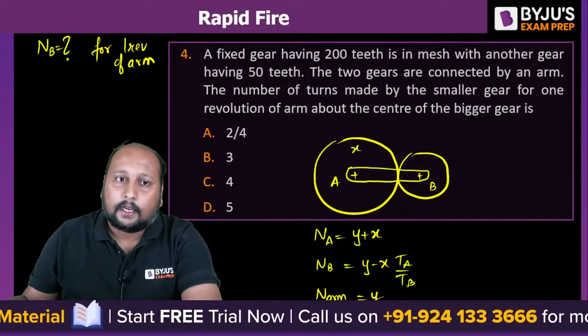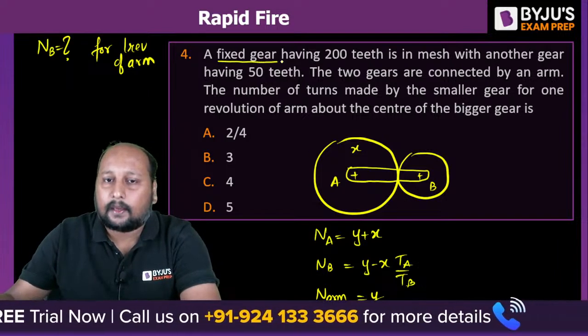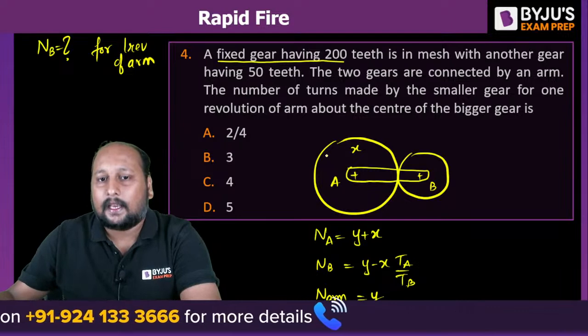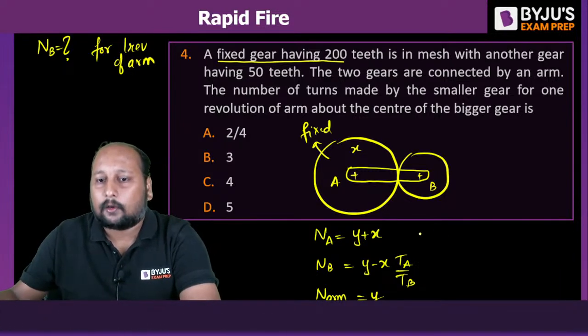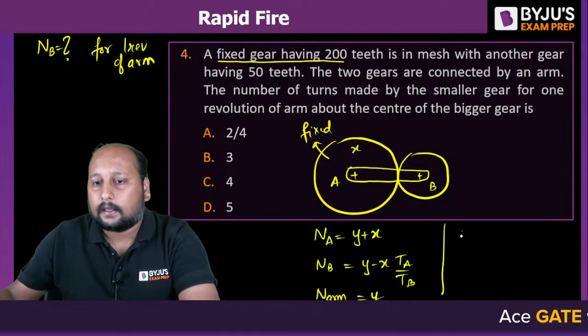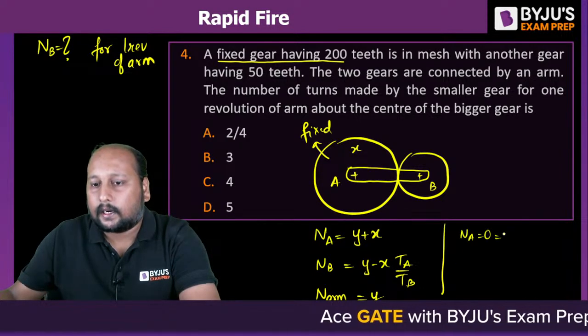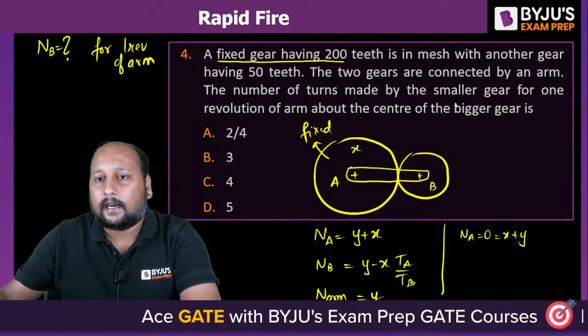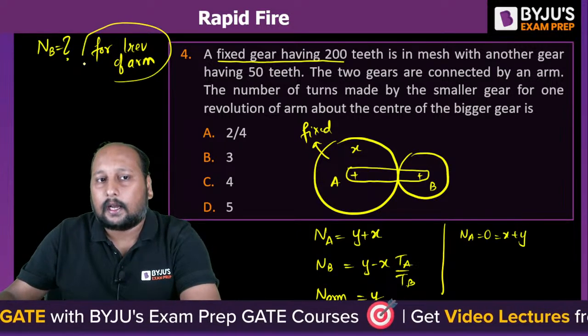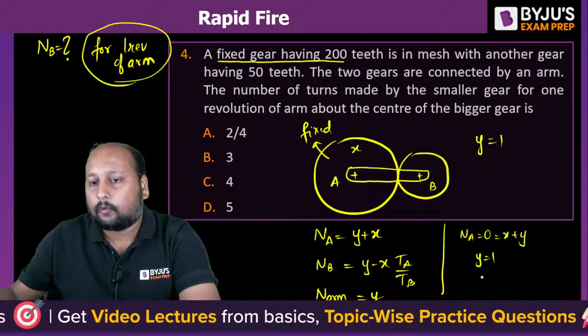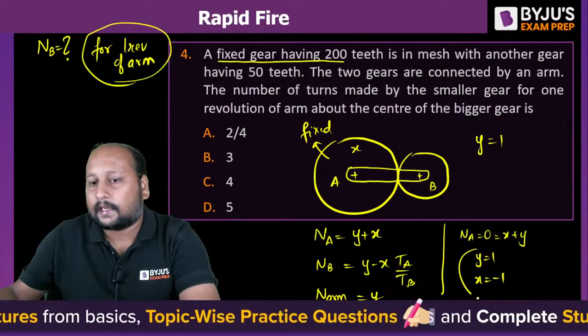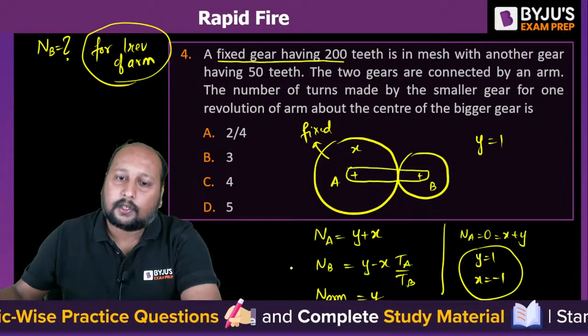Okay, fine. Now they are saying that the bigger gear is being fixed. That means the TA is, this is your fixed link, this is the fixed gear, right? So NA is equal to 0. I can simply say NA is equal to 0, that is X plus Y, and they are saying that we are giving 1 revolution for the arm. So Y is equal to 1. So if Y is equal to 1, X is equal to minus 1. We got the X and Y value, put it in this equation, get the value of NB.